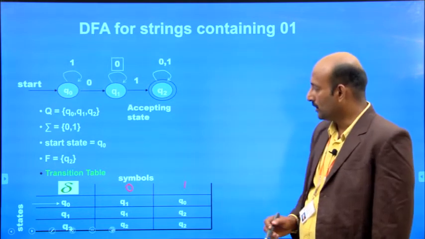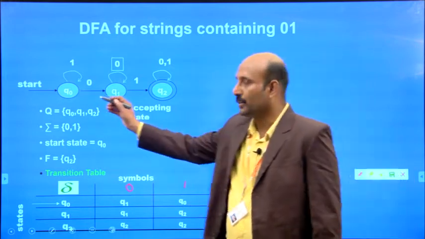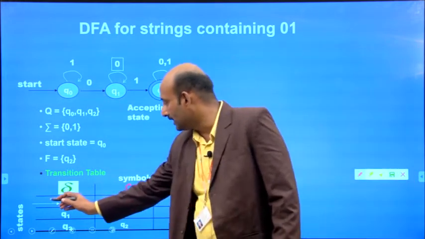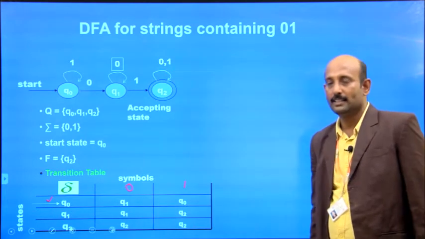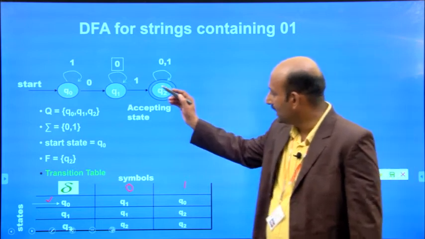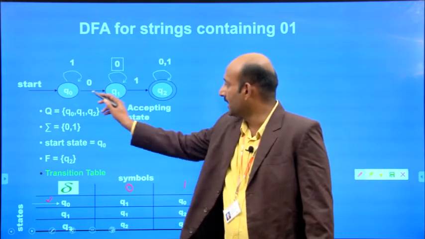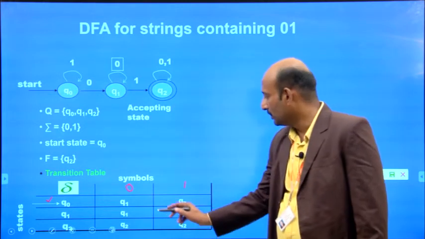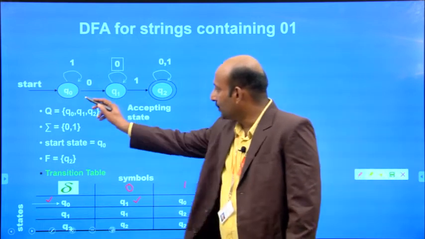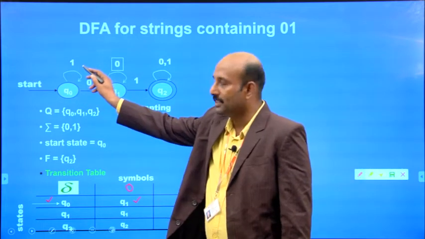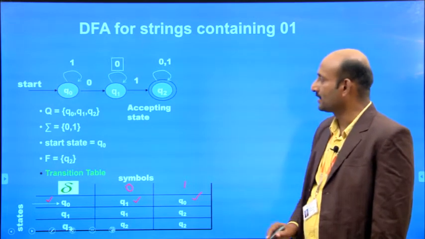Now you can go for applying this. Take the starting state. The starting state is Q0, which is marked by the special arrow mark. For this state Q0, if you apply the input 0, it goes to the state Q1, so you have to write Q1. Next, for the state Q0, if we apply the input 1, it comes back to the same state, Q0.